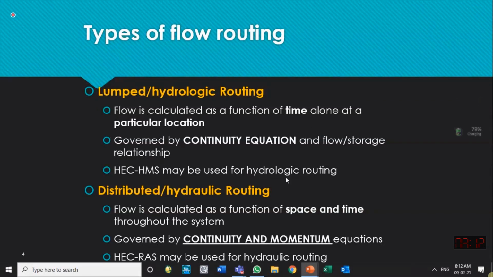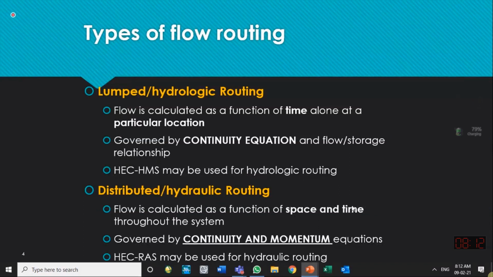In distributed routing, we can find the same hydrograph at different locations. Another word for location is space. So it calculates the hydrograph with respect to spatial variation and temporal variation.